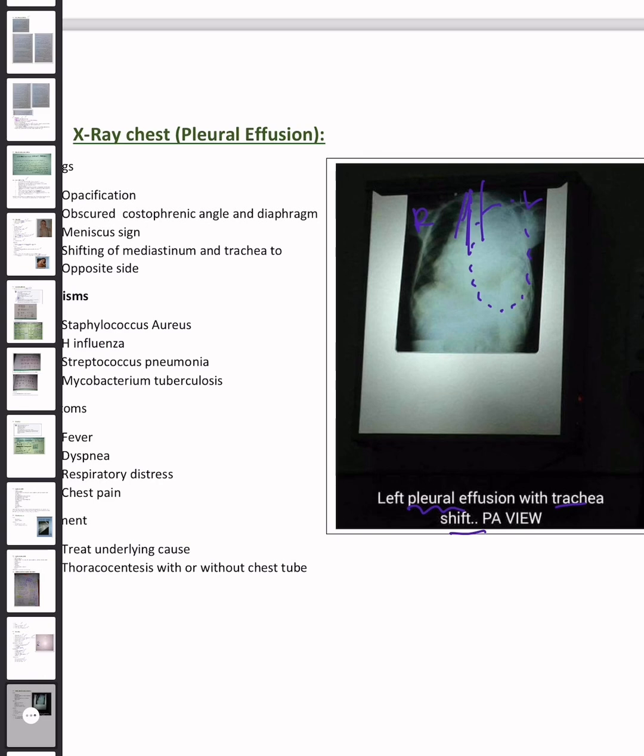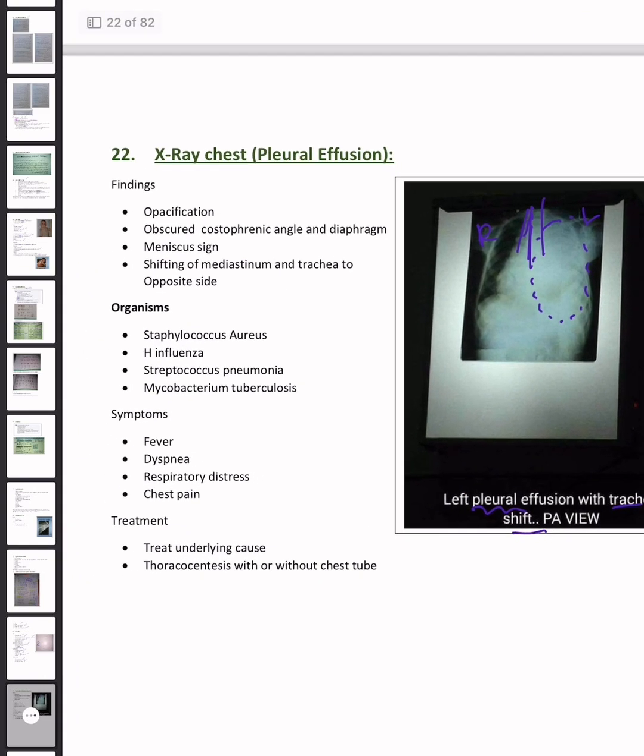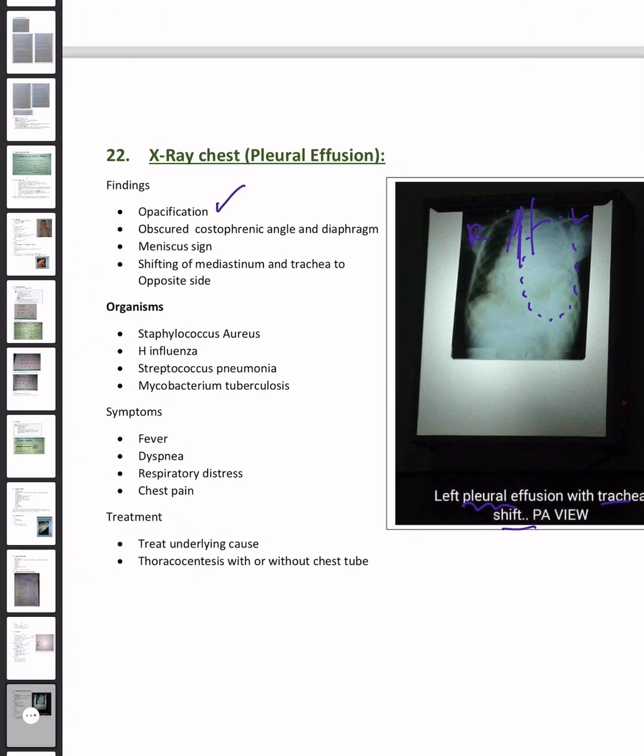This is the posterior anterior view. Okay. So what are the findings? There is opacification present, obscured costophrenic angle and diaphragm. These are the costophrenic angles. Meniscus sign, shifting of mediastinum and trachea to the opposite side.